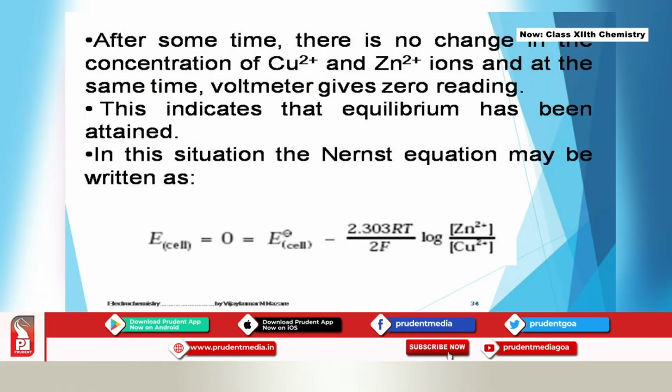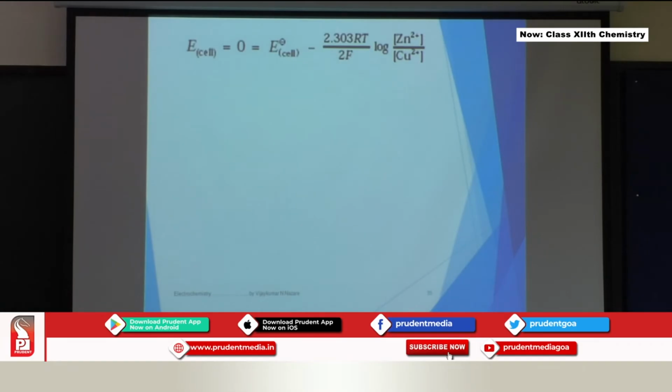In this situation, we can write the Nernst equation like this: E cell is equal to 0 because no reaction takes place, which is equal to E naught cell minus 2.303 RT by 2F, because for that equation n is 2, log of the molar concentration of zinc ions divided by copper ions. We can rearrange the equation.